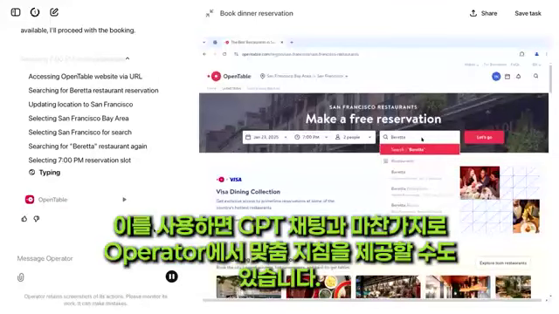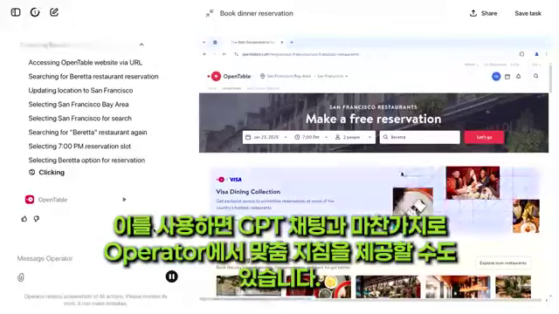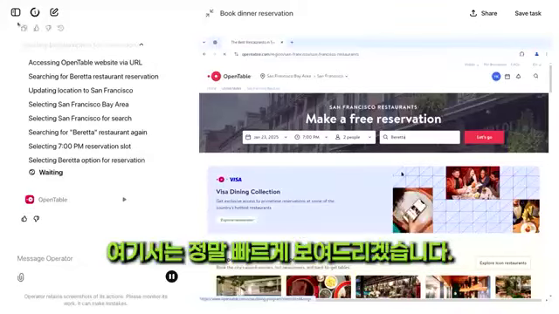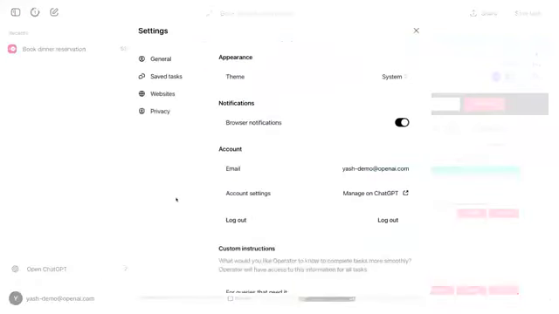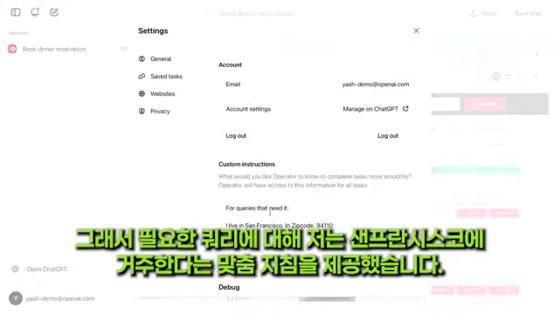This is using custom instructions. Like ChatGPT, in Operator, you can also give custom instructions. So I'm going to show this really quickly here. Okay. I've given a custom instruction that for queries that need it, I live in San Francisco.